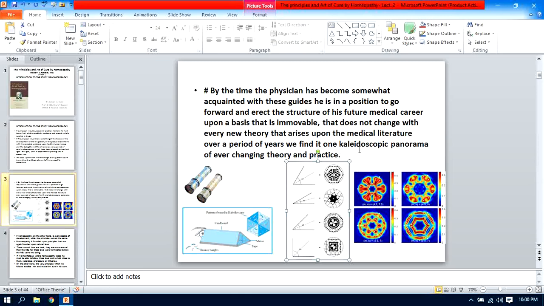Robert gave the example of this kaleidoscopic panorama, because as you change your angle, you see different images. This is the ever-changing theory and practice in the medical fraternity. While we are learning the classification of disease, why did Hahnemann deny the nosological classification? Because every time they changed their theory regarding the causative factor of the disease as well as the treatment plan of the disease, and therefore Hahnemann was very much disgusted by this.